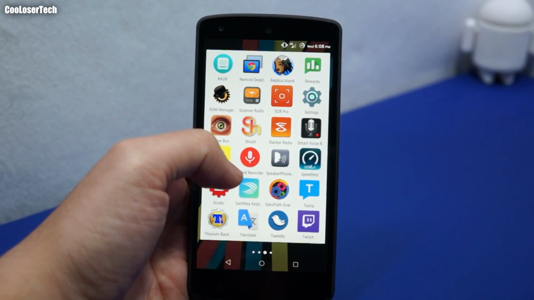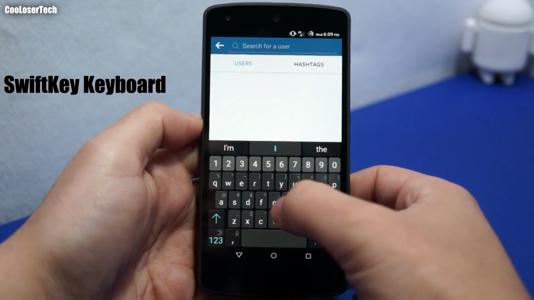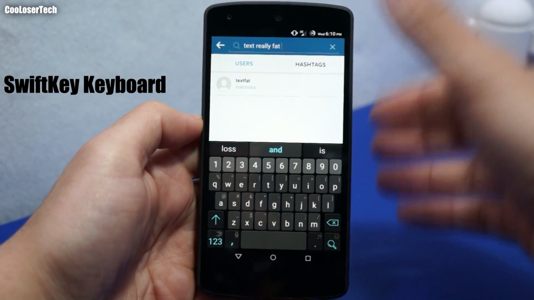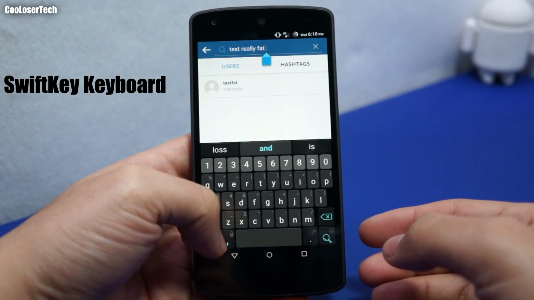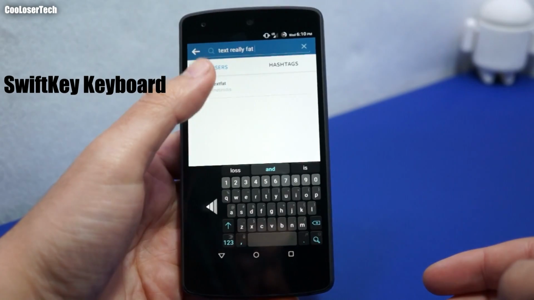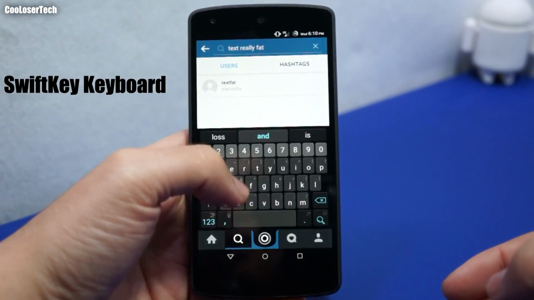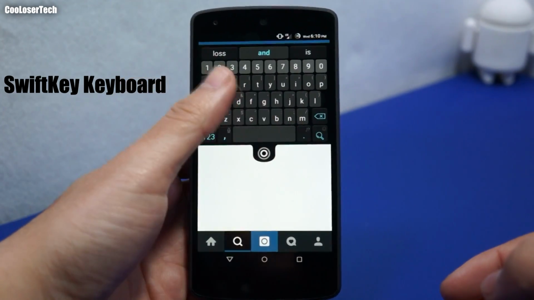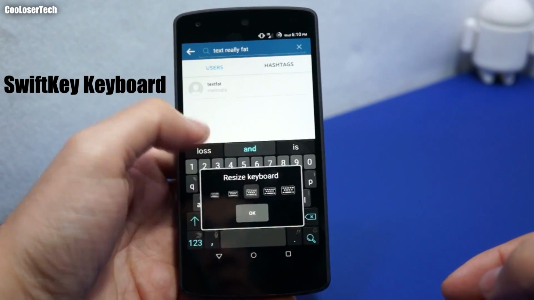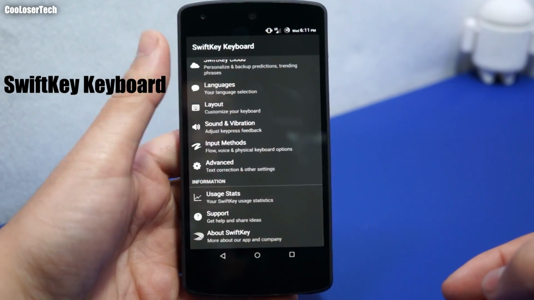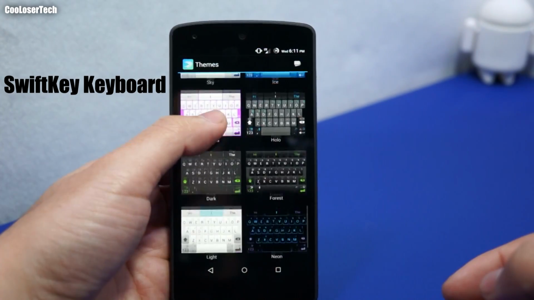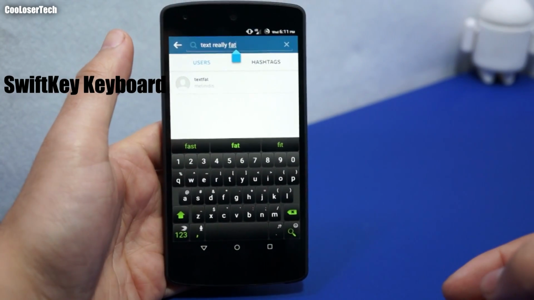And then we have SwiftKey Keyboard. I love this keyboard because I can text really fast without having to lift the finger. I can hold on to here and change it to the thumb keyboard. Hold on to there again. Do the compact. Move it to undock. I can actually pick it up here and start texting from up there. Resize it. If it's too big, you can make it smaller or even bigger. You've got lots of settings, advanced layout changes to customize the feedback. You get quite a bit of themes on here, and it's really easy to change. Go back there and it's like that.